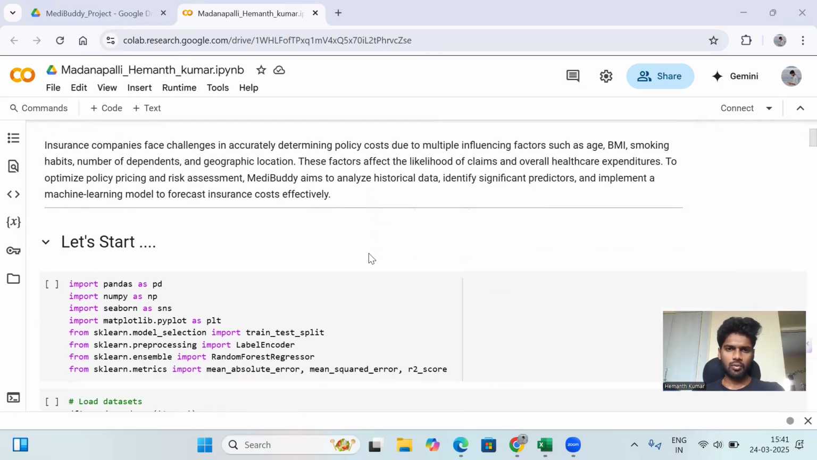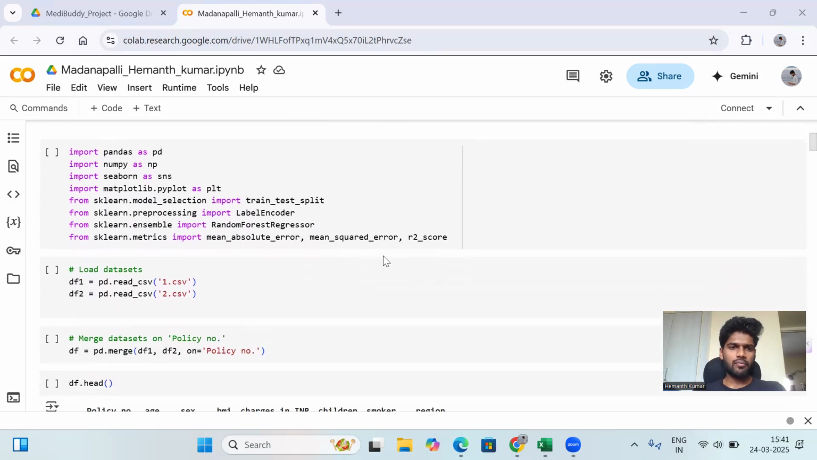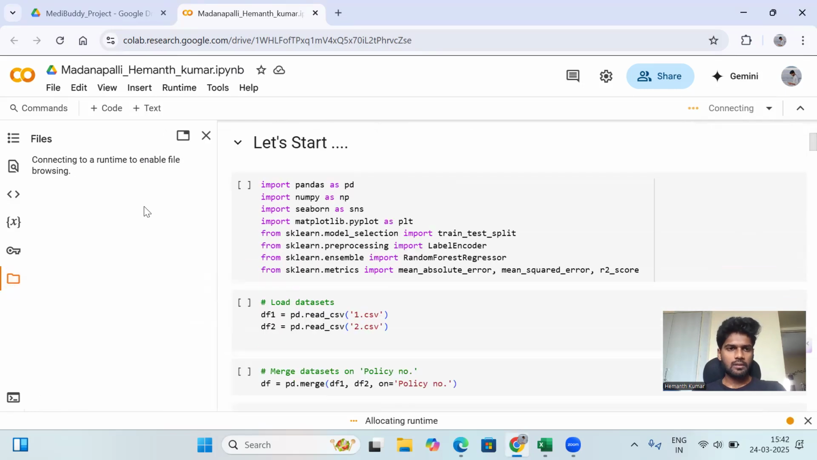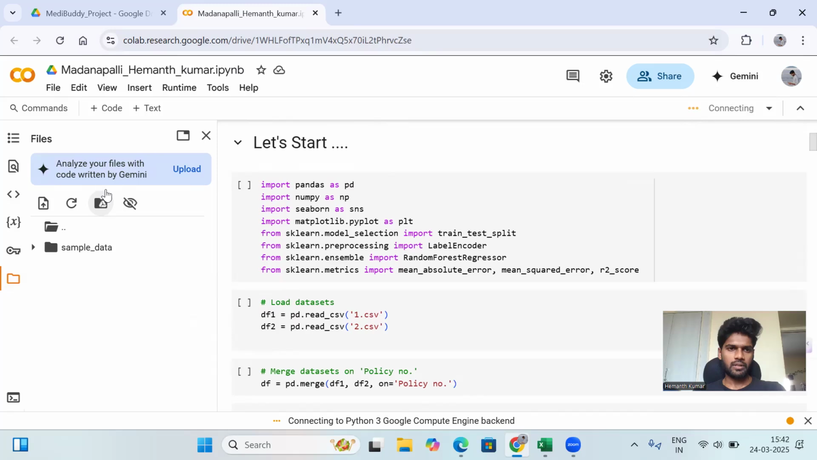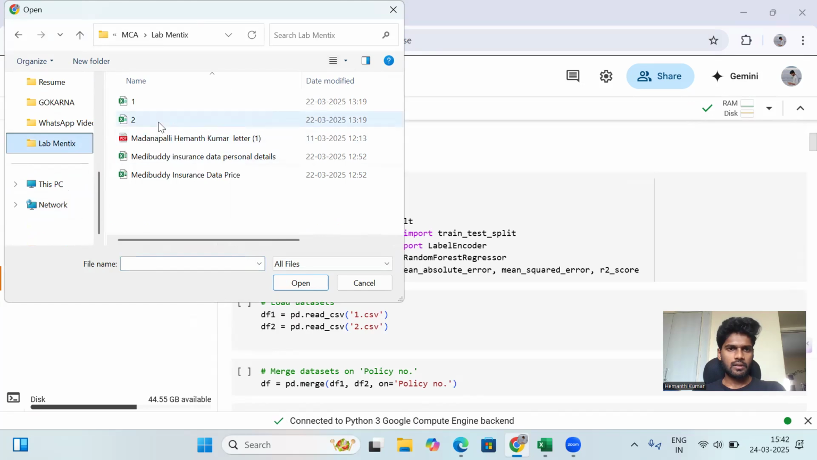Now we look into the code and how to get the solutions. Before implementing the code, we need to upload our documents here. Now we click on these files. Let's wait for some time to connect. After getting this page, we just have to click upload. Then we upload the datasets here.